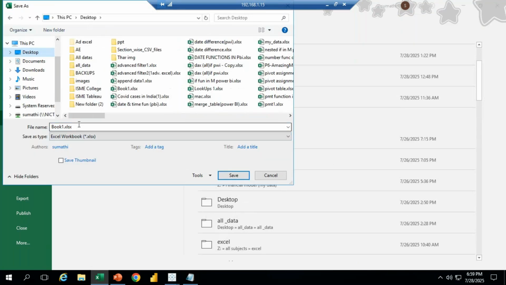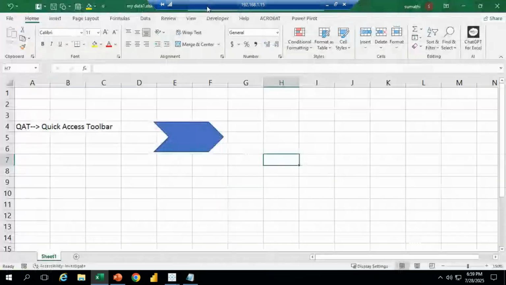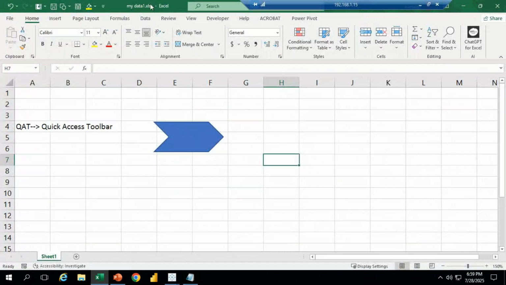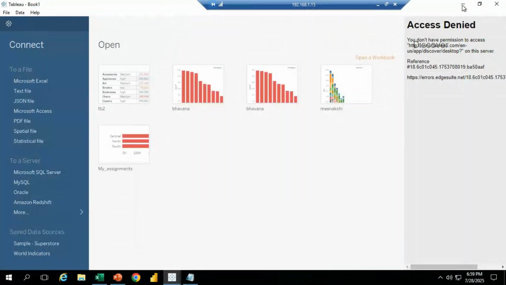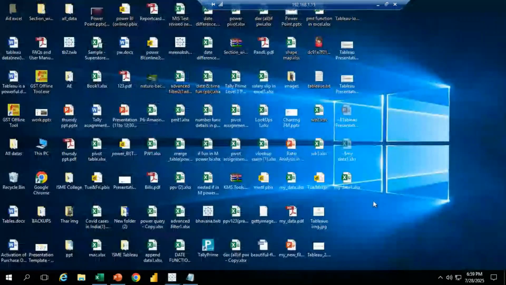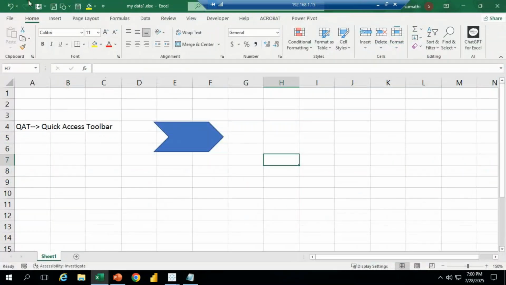Click on Desktop, my data one. Like this, I saved. Save. Like this, quickly we can save. Now see, my file name is my data one. If I minimize these options, it displays my data one Excel file. Like this, we can use all these things in the quick access toolbar.